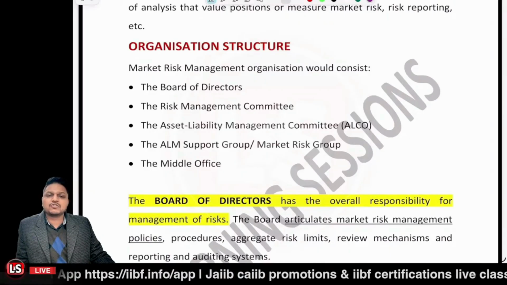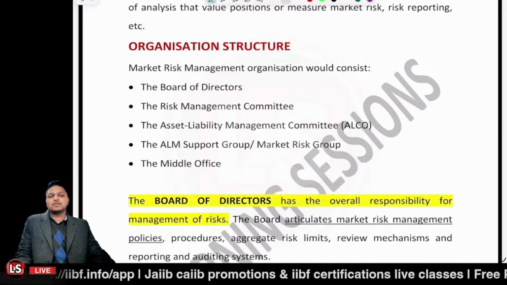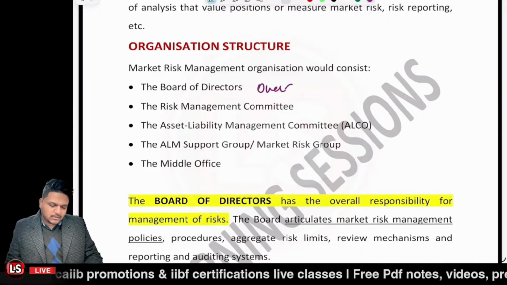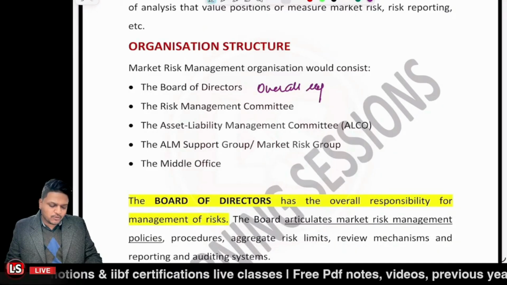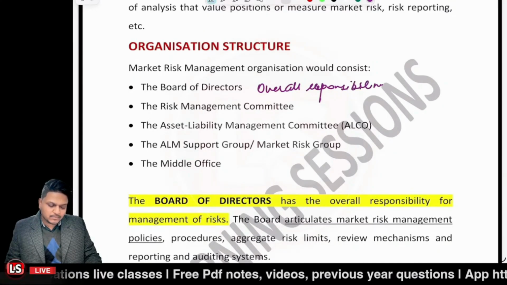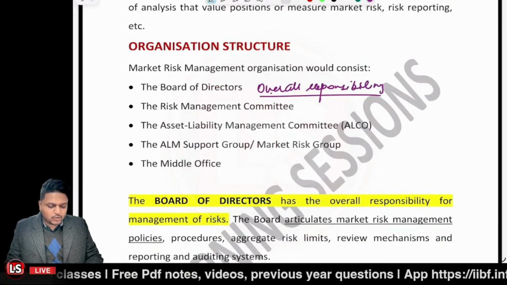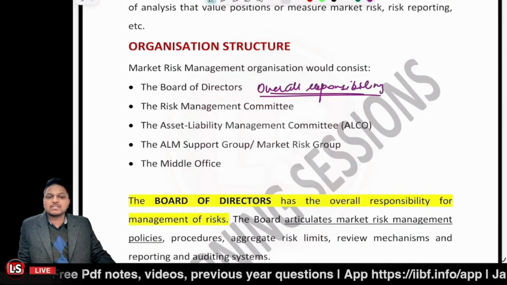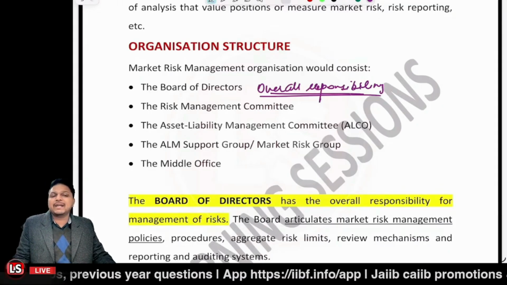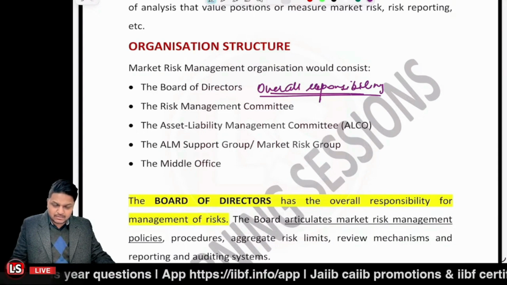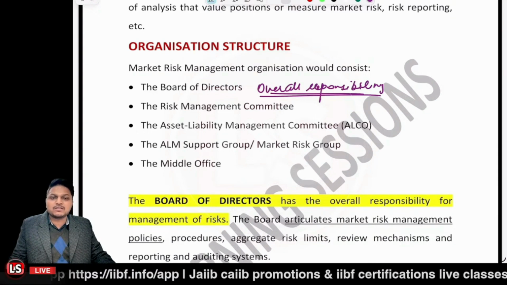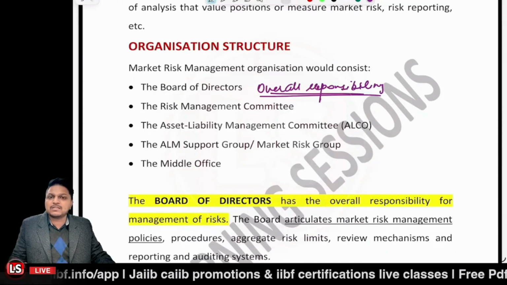For the organization structure, first of all, the overall responsibility lies with whom? The overall responsibility lies with the board of directors. Even if we talk about any of the risk, the overall responsibility is with the board of directors. They articulate the aggregate risk limits, review mechanisms, procedures, policies, auditing systems, and reporting systems.